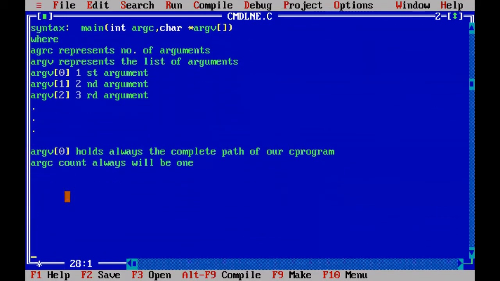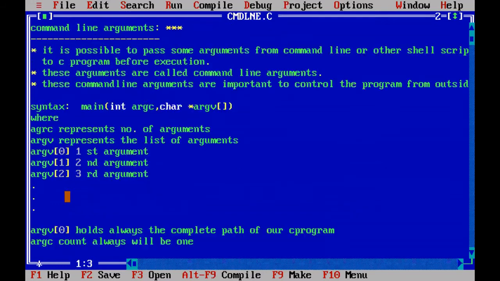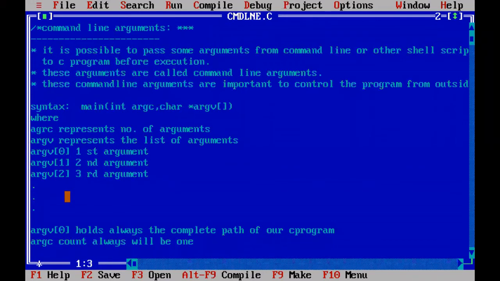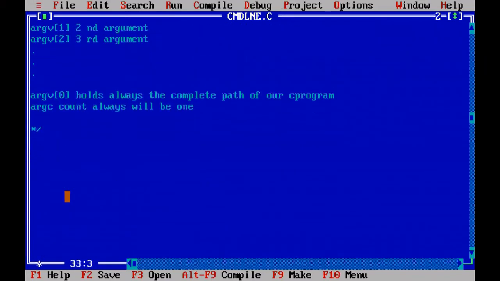So now you start one simple program on this. Put it in multi-line comments. Here you write down void main. What modifications do you have to do?